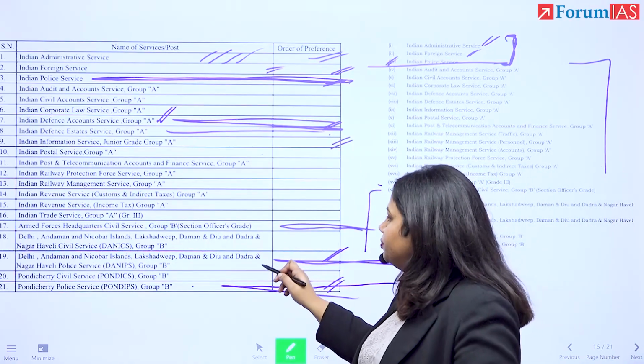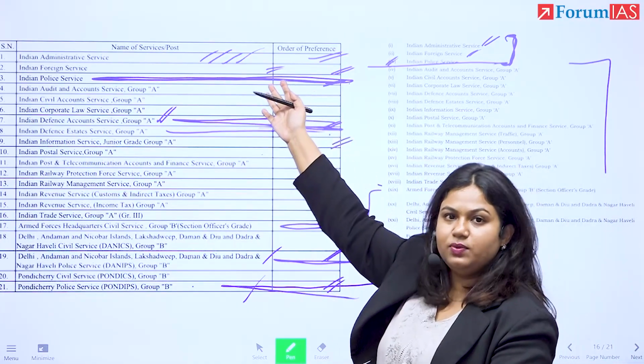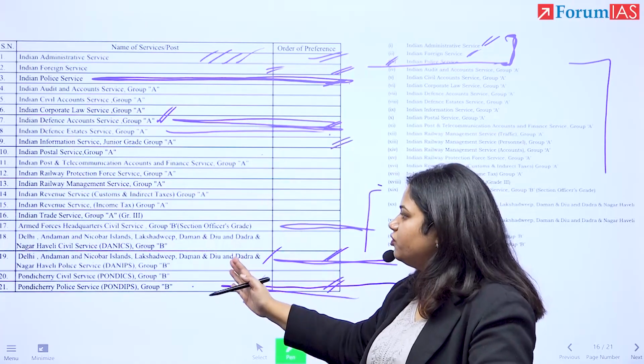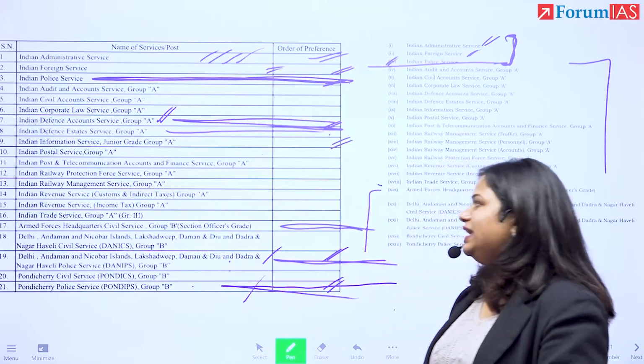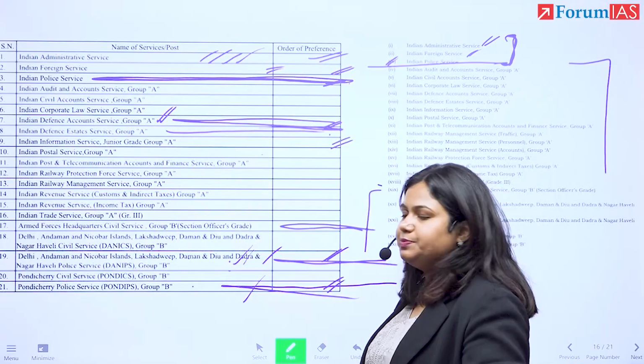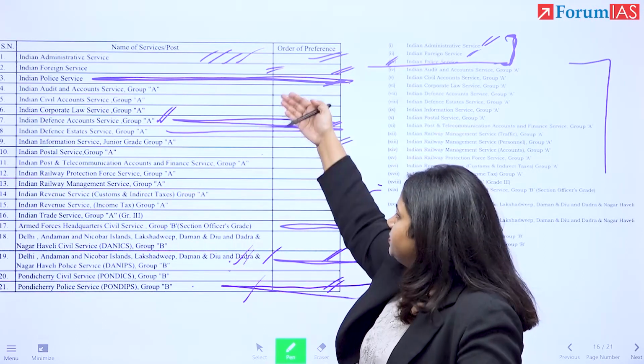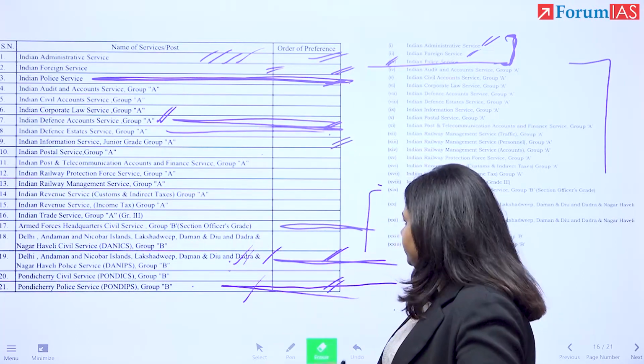If you want to be a police person, right? Think of it this way. When you're doing police services, you can be anywhere in the country. But if you're the sort of person who wants to live and work in Delhi, right? This will give you a very high chance, DANIPS, for you to be able to work and perform in Delhi itself, right? So these people will put these early.